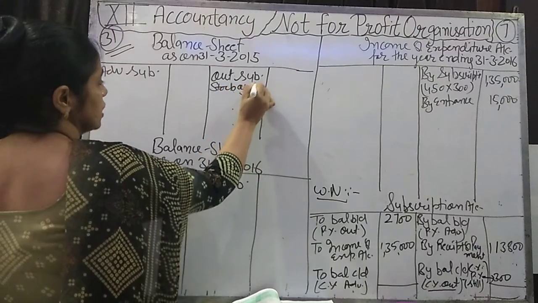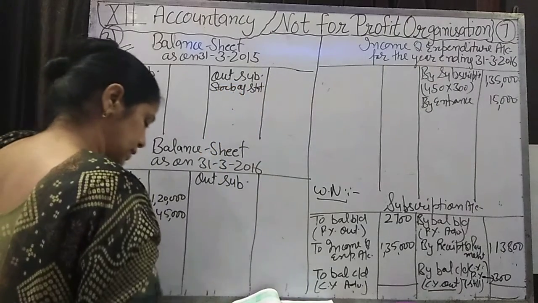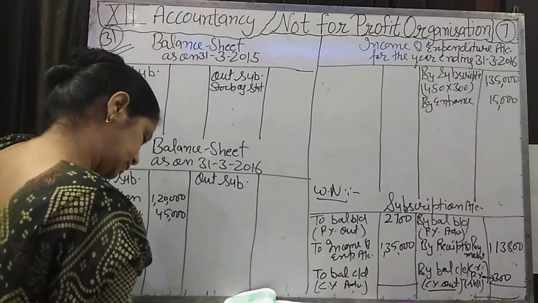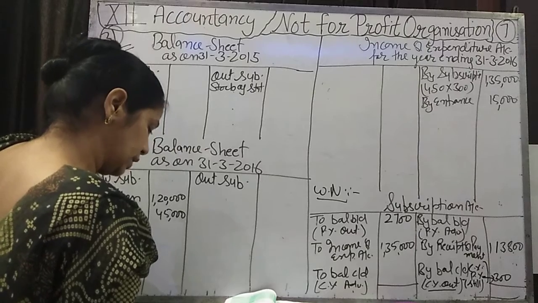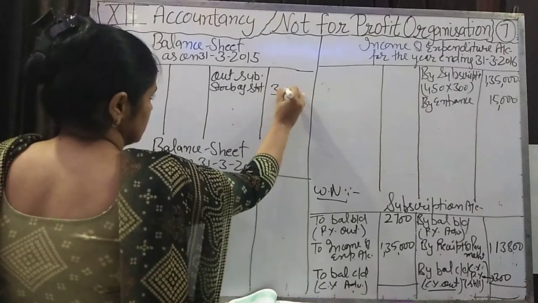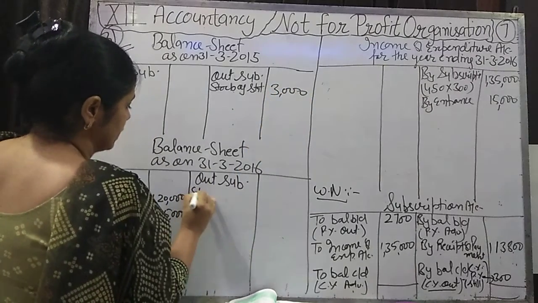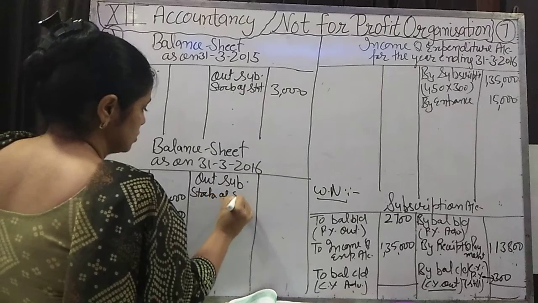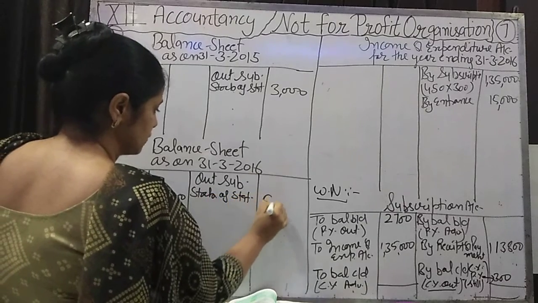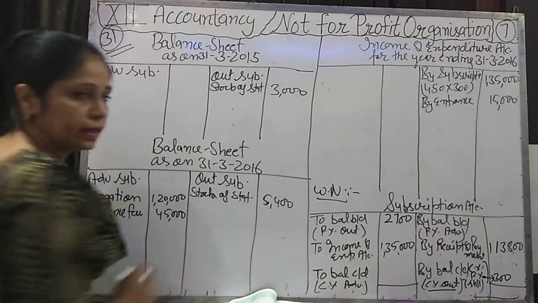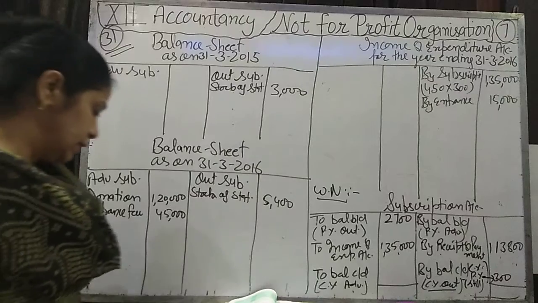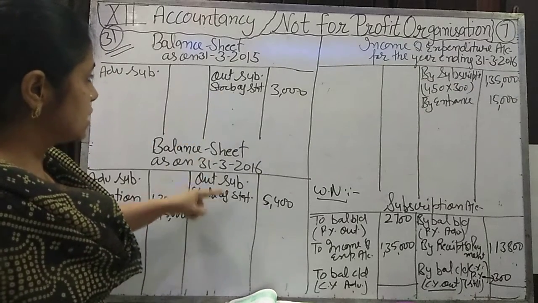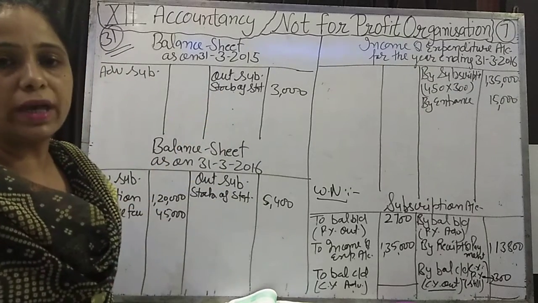Stock of stationery, how much is it? It's 3,000. And closing stock we will write in the closing balance sheet. Stock of stationery, it is 5,400. Clear?